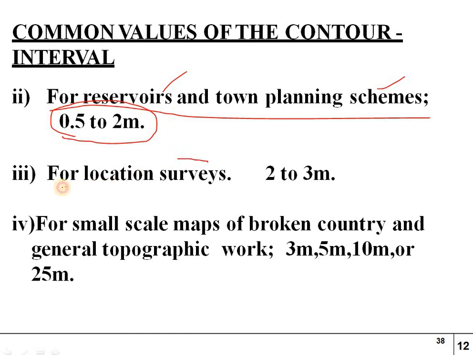And for location surveys, it is 2 to 3 meters. Location surveys are nothing but identifying the location of a city, a town, or a place, whether it is a forest area or an agricultural area. Next is small scale maps.